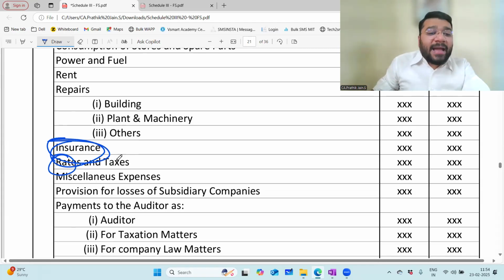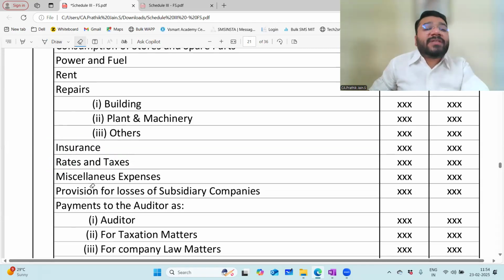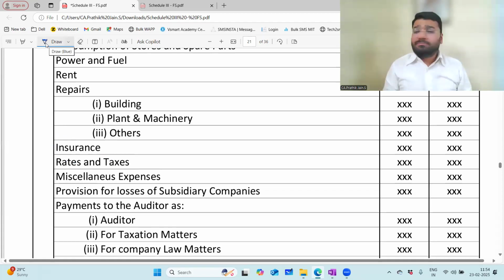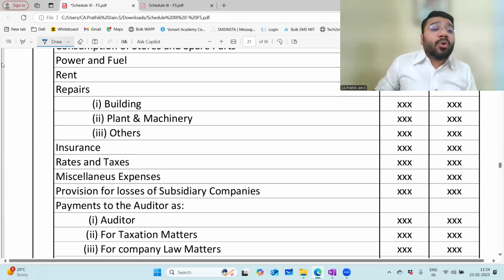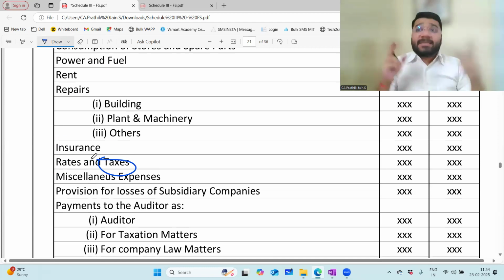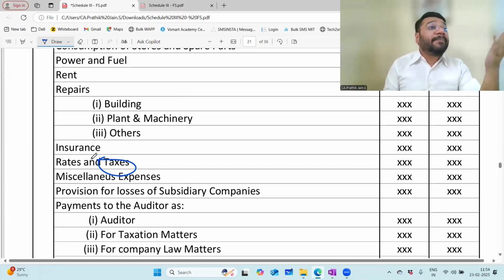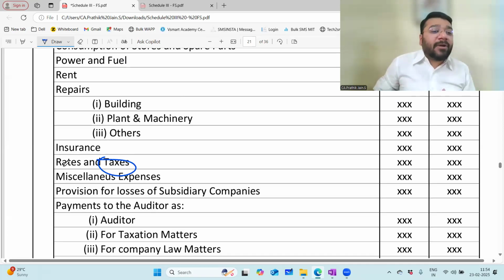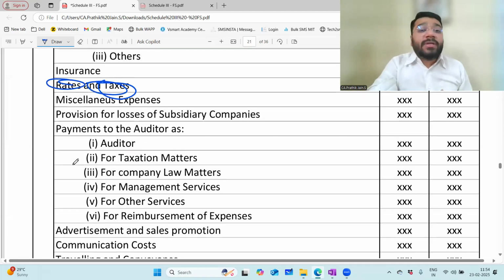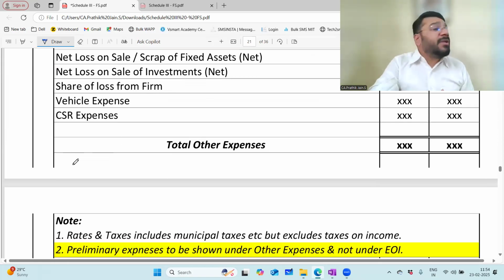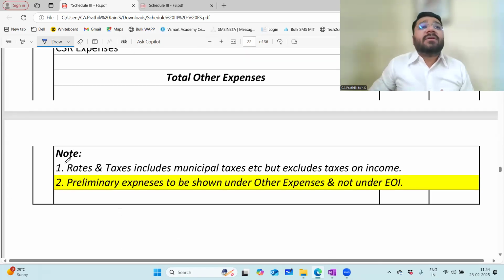Then comes rates and taxes. When I'm talking about taxes here, which taxes are we talking about? Are we talking about GST here? No. Are we talking about excise duty here? The answer is no. We are talking about the local municipal taxes. For example, let's say this entire building is of Kalpaveksh Academy. We own it, so you have to pay corporation tax, property tax, and water tax. All these are part of your rates and taxes. So all the municipal, that is local corporation related expenditure, is called rates and taxes.